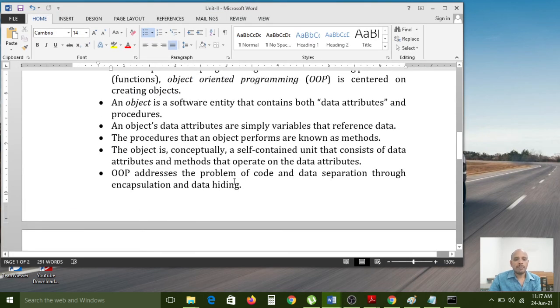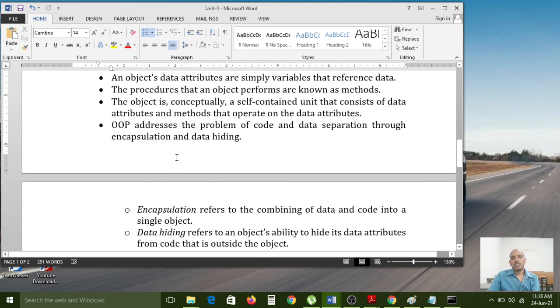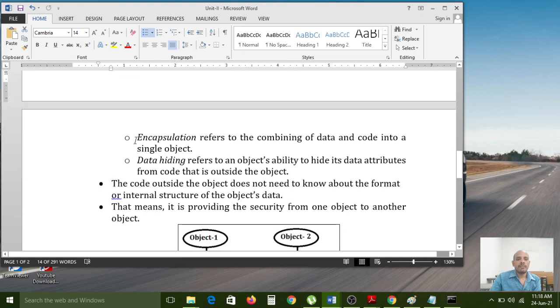And OOP addresses that problem of code and data separation through encapsulation and data binding. Carefully observe here. What is the meaning of encapsulation? Encapsulation refers to the combining of data and code into a single object.